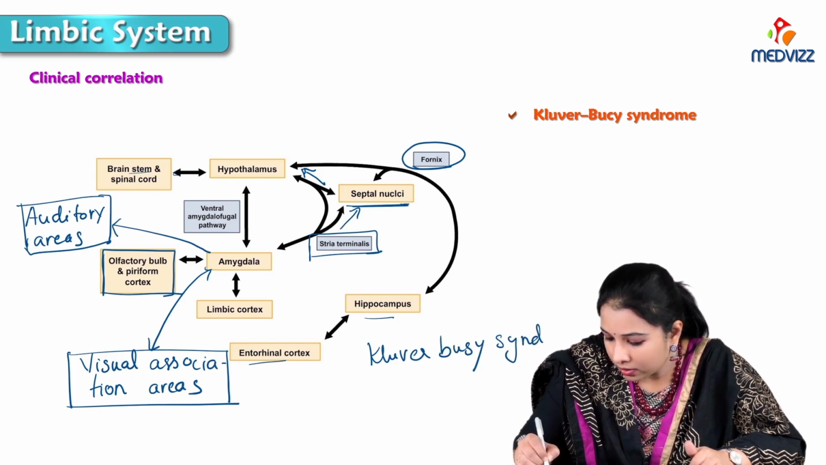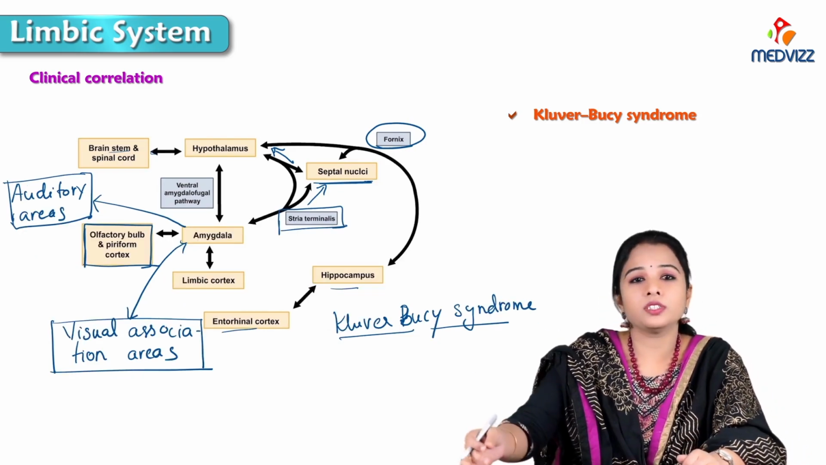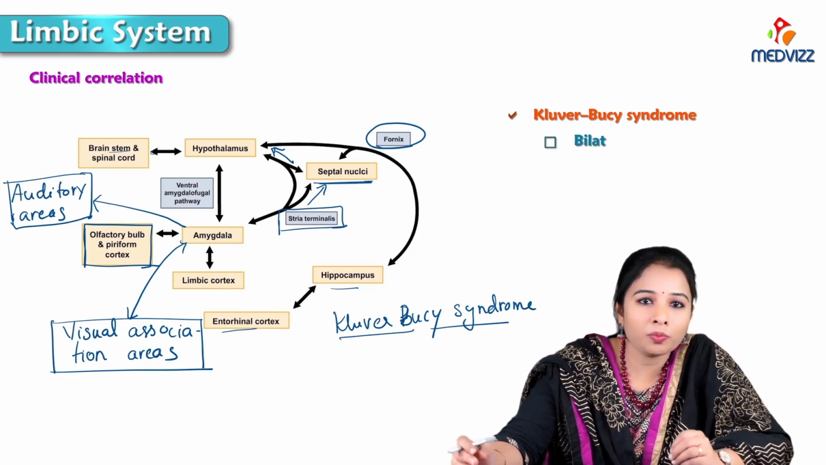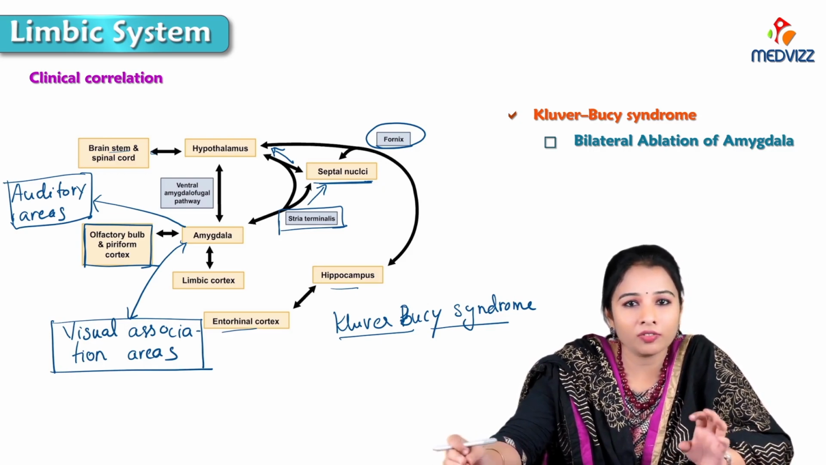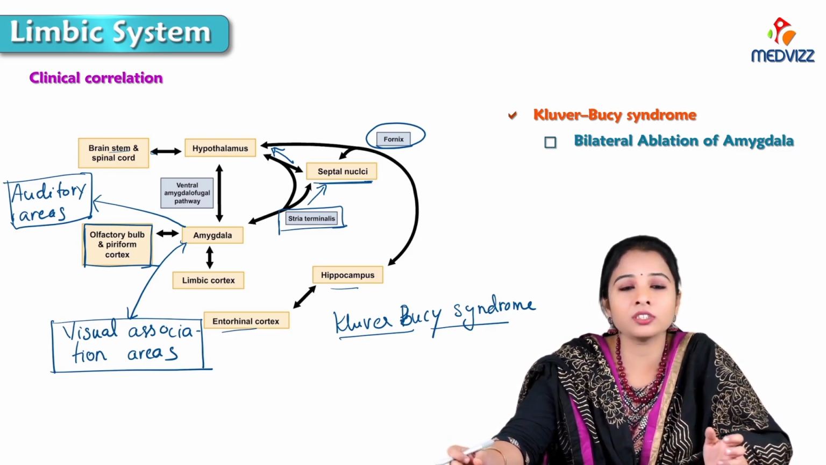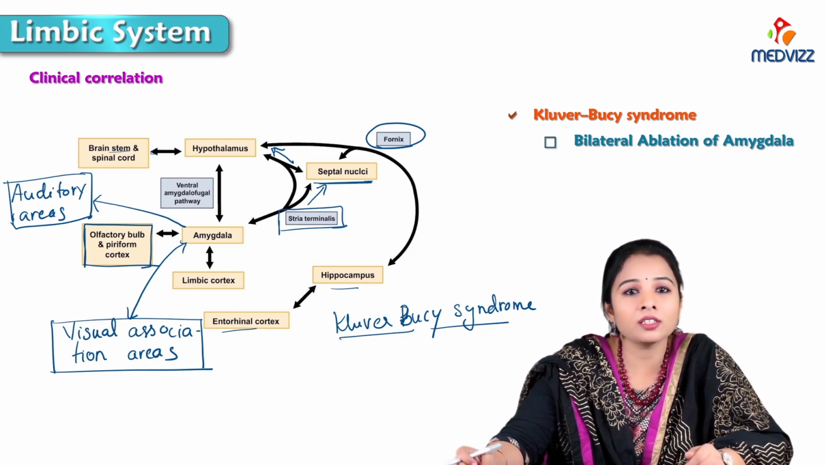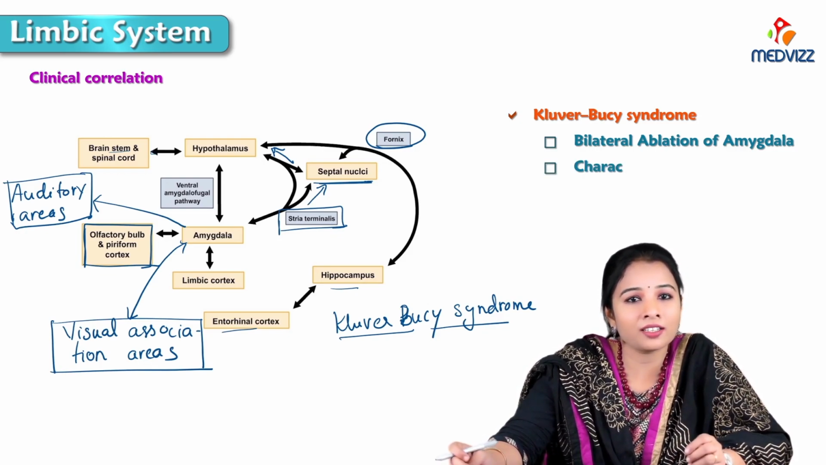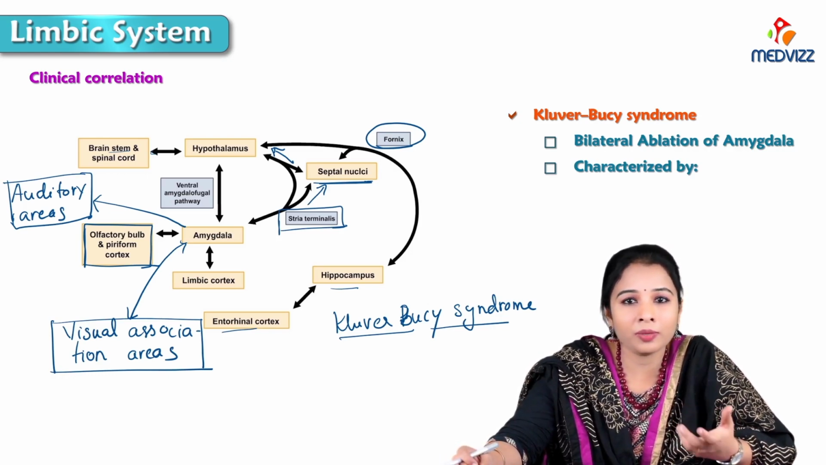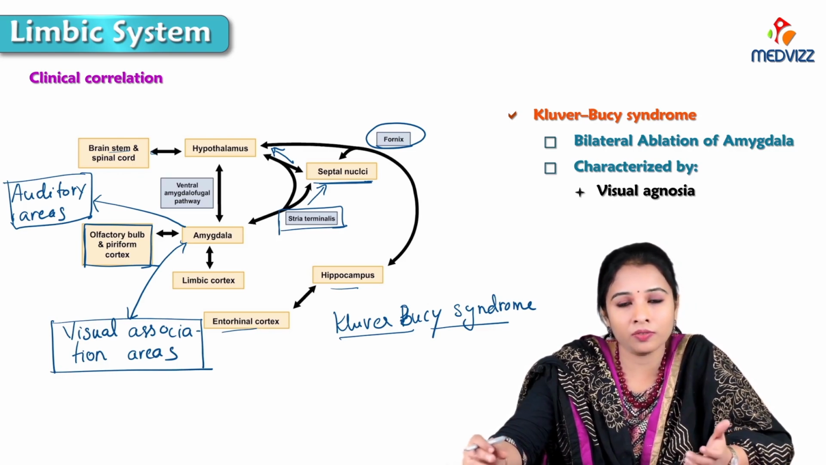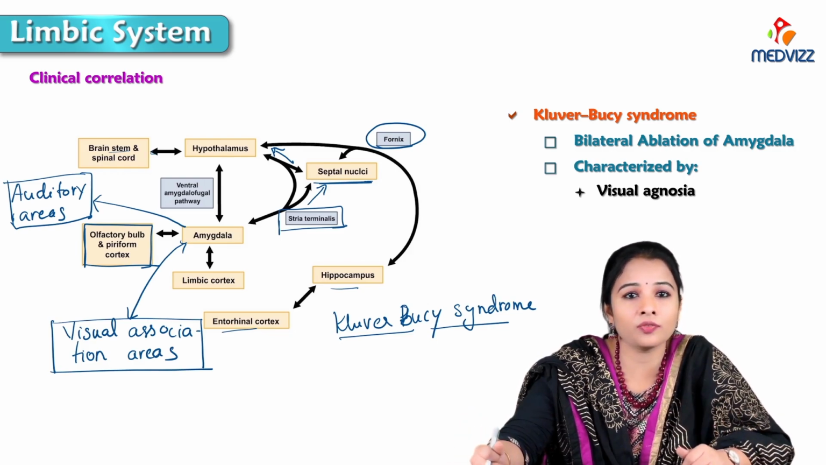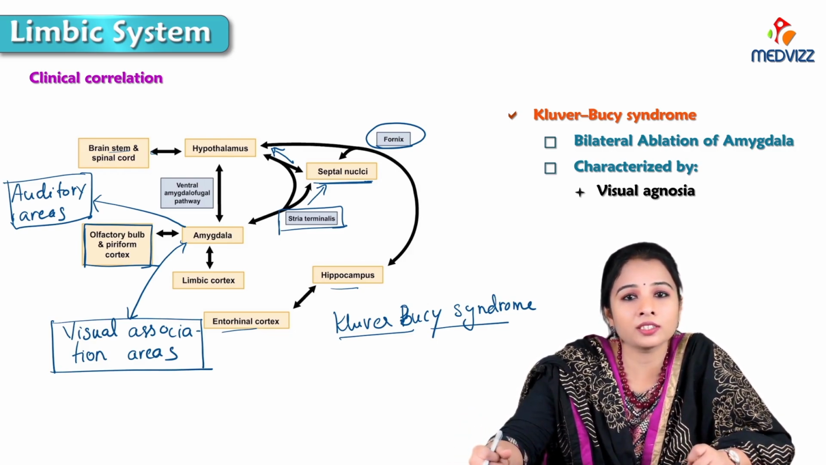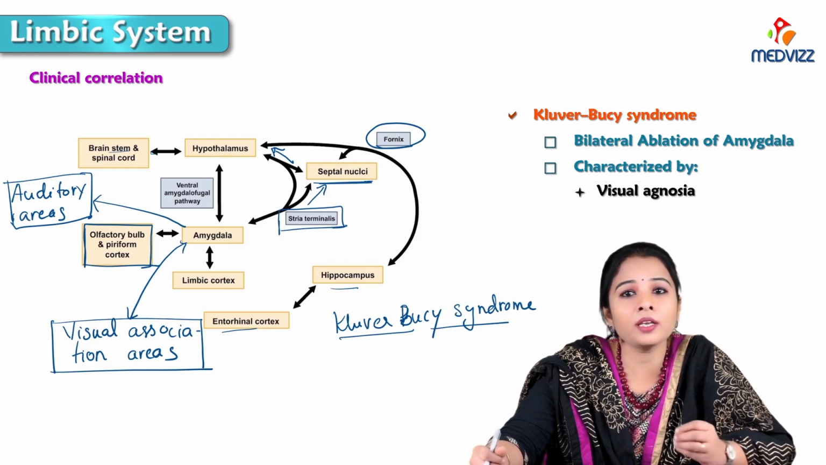Kluver-Bucy syndrome occurs due to bilateral ablation, meaning bilateral destruction of the amygdala. So if the amygdaloid body is destroyed in both the cerebral hemispheres, it results in Kluver-Bucy syndrome. It is characterized by not being able to recognize objects by sight. So there will be visual agnosia. The person won't be able to recognize objects by vision. So it is called visual agnosia, and there is a tendency to examine objects excessively by mouth.